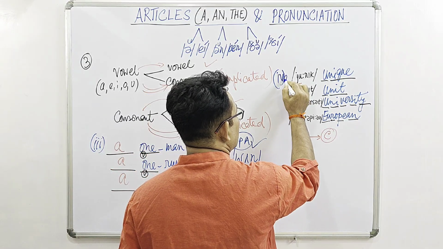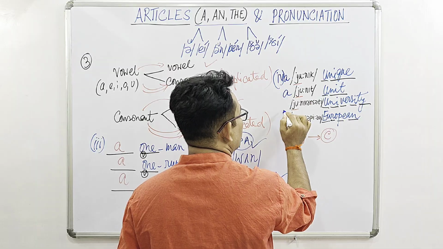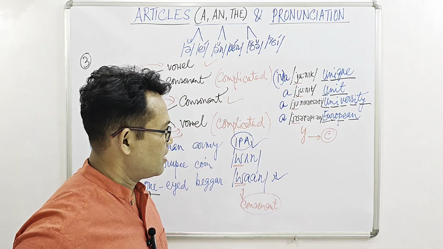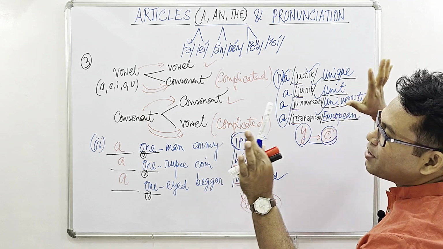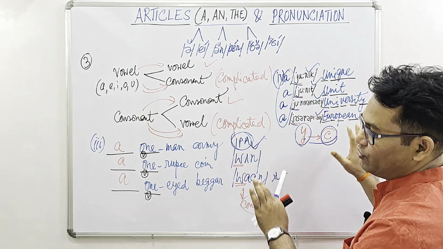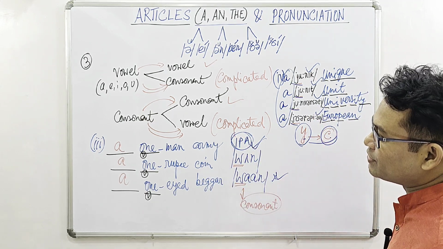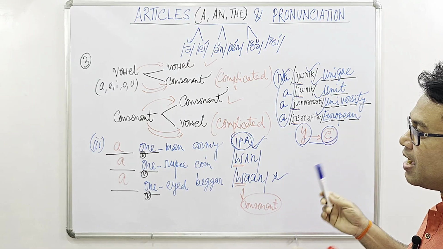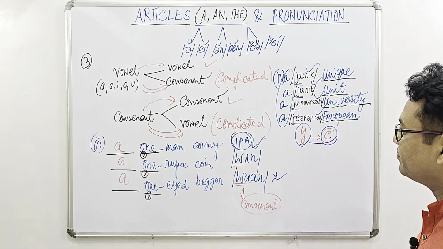So you have to say A unique, A unit, A university, A European. Okay? So you see, here are the 4 exceptional situations or unique scenarios where we have to be very careful, because the rules are here getting reversed.